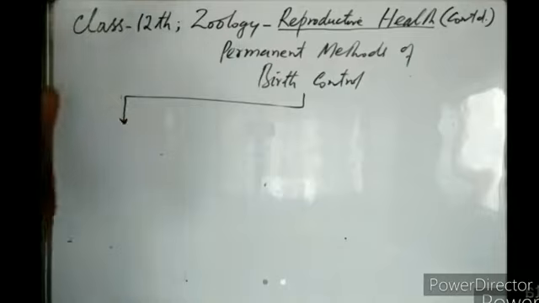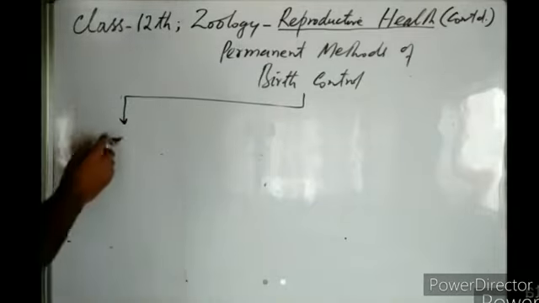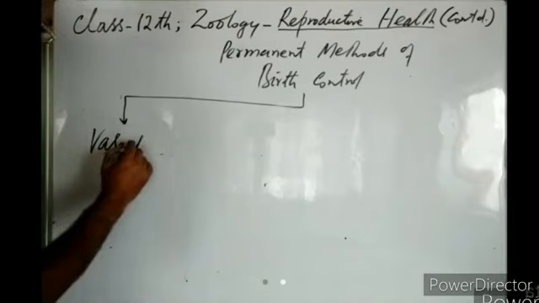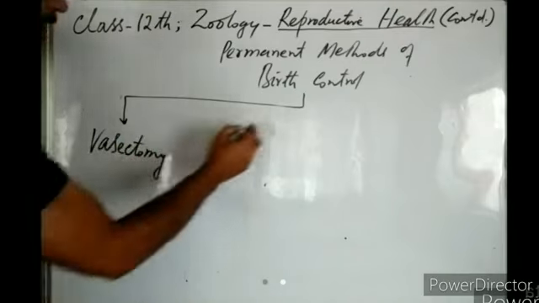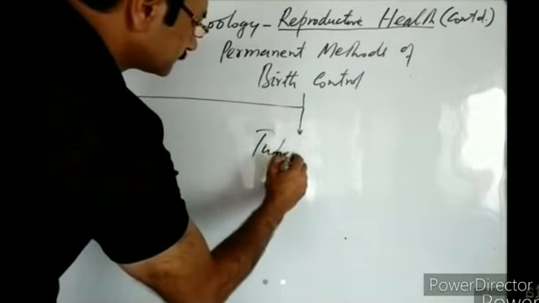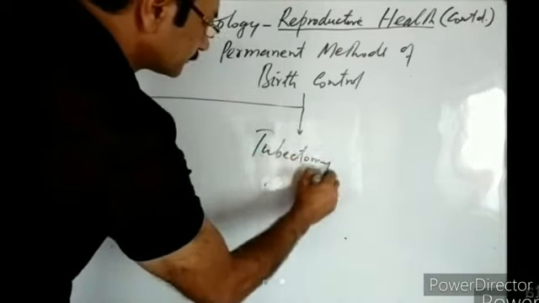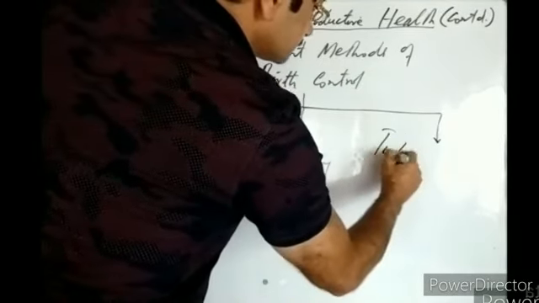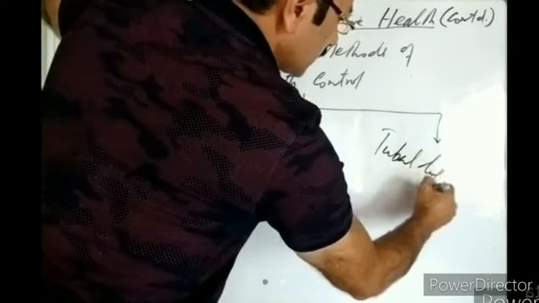There are three permanent methods of birth control. One is known as vasectomy, another is known as tubectomy, and another is known as tubal ligation.